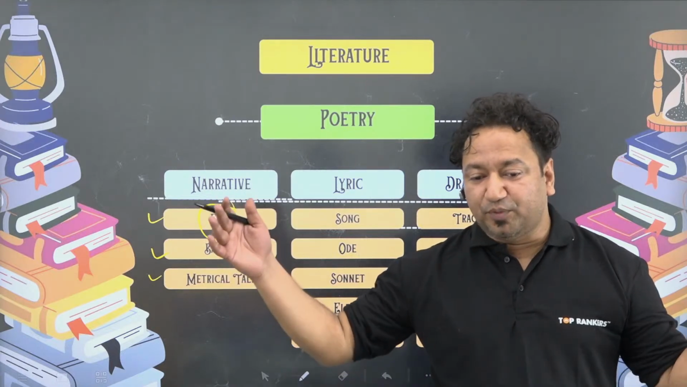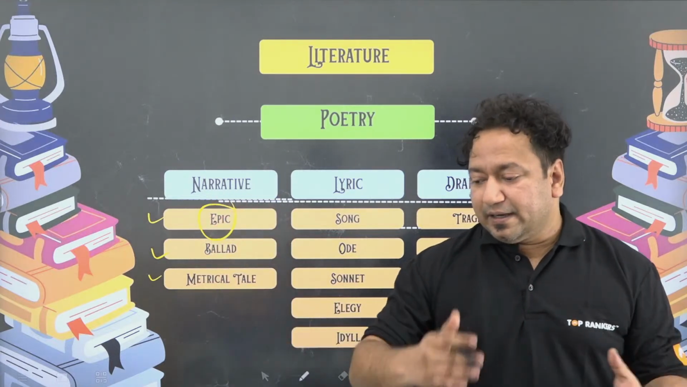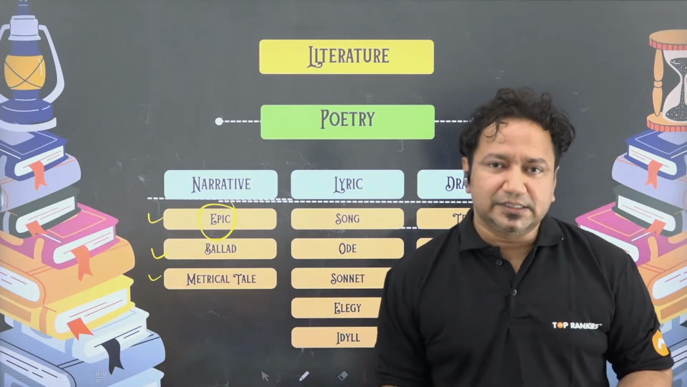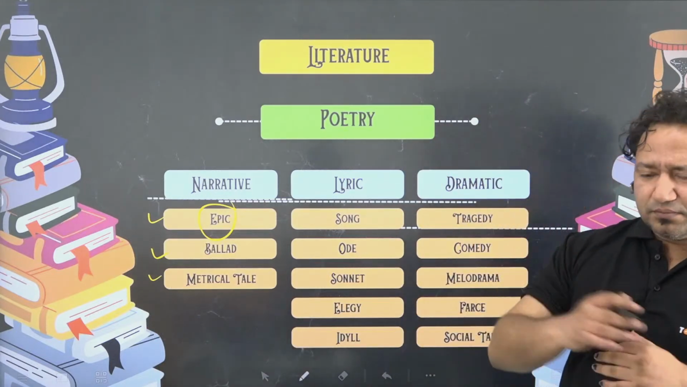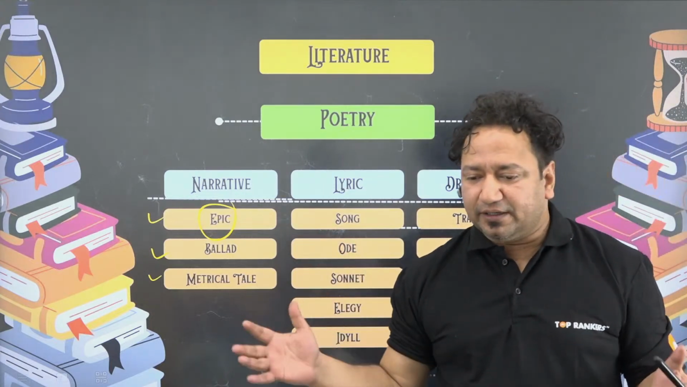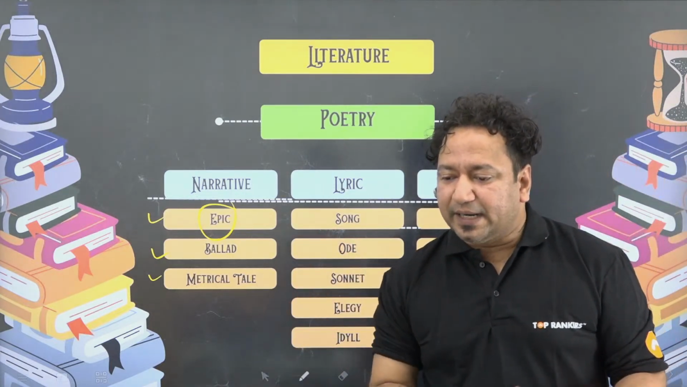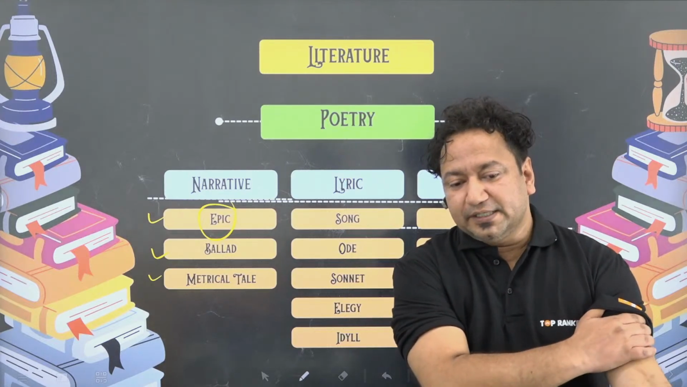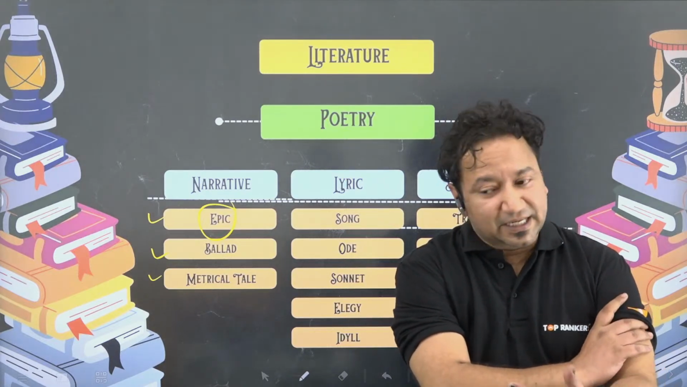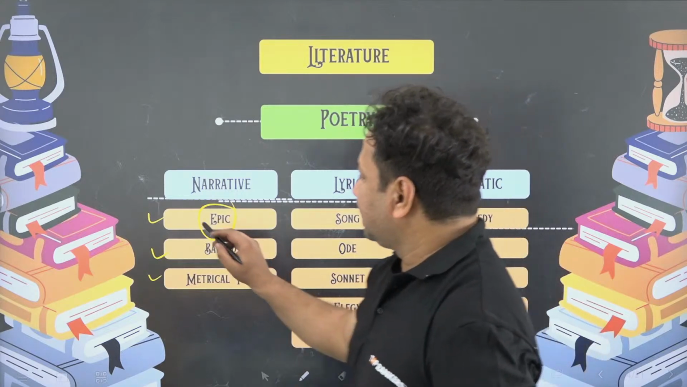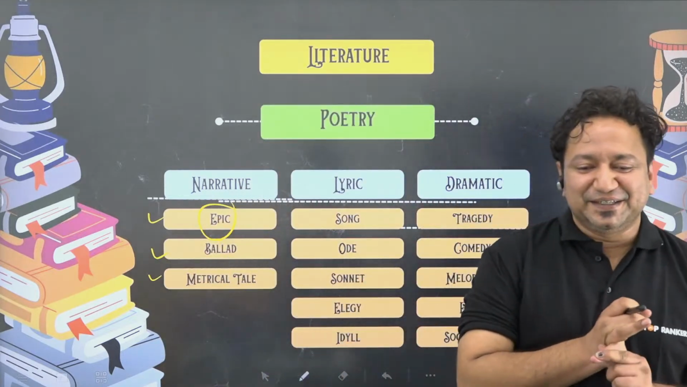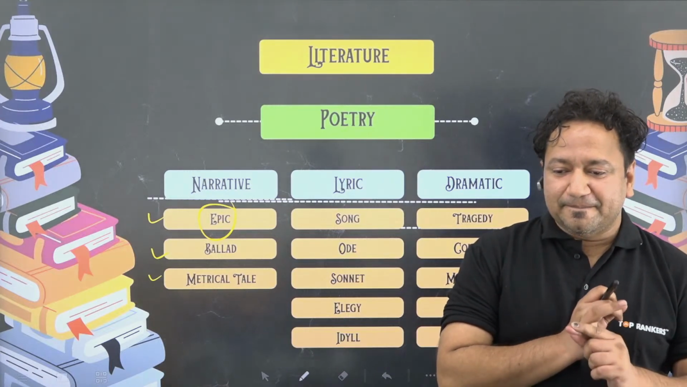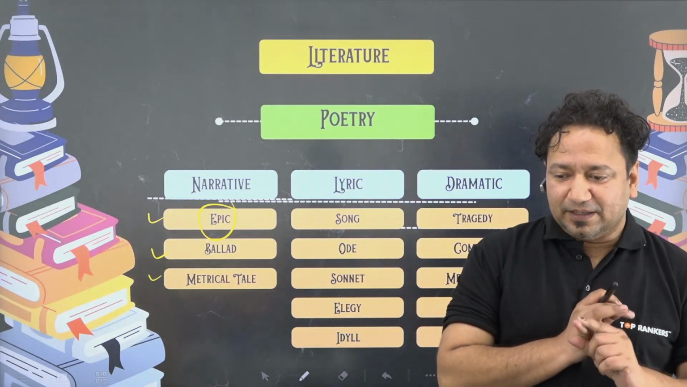Epic is a huge poem. It is divided into chapters like a novel is, and it has so many chapters. It is essentially a single story with different chapters. So which one is the longest epic? Any idea? I'll give you a clue. It's Indian. Come on, tell me. Be quick.